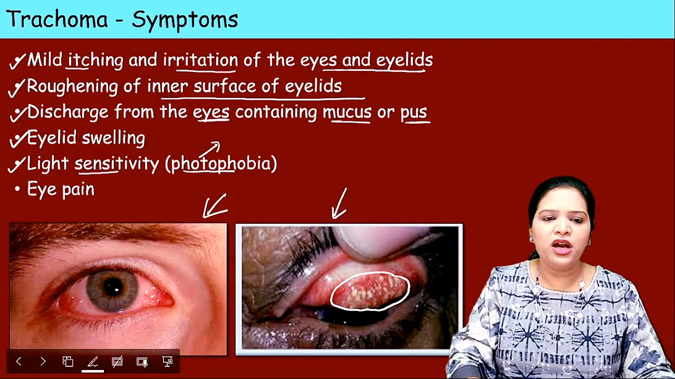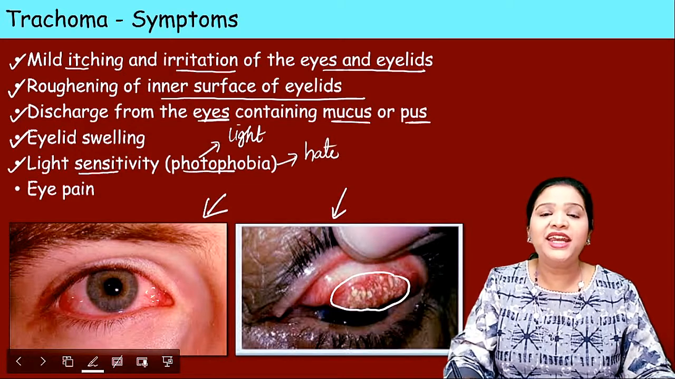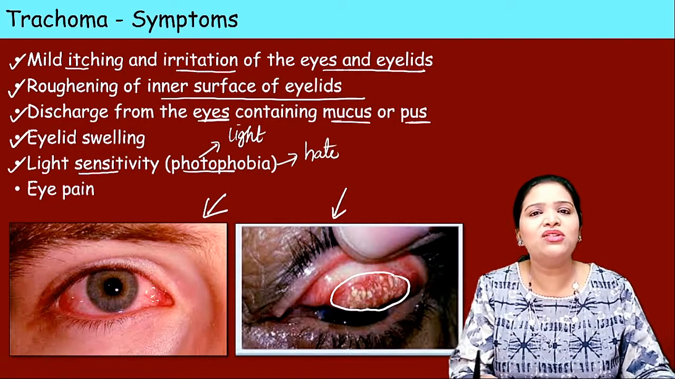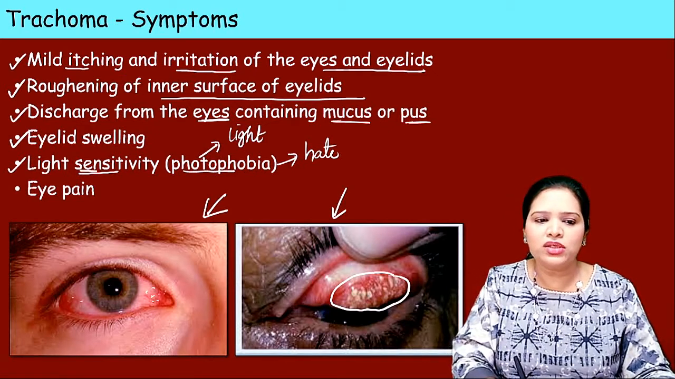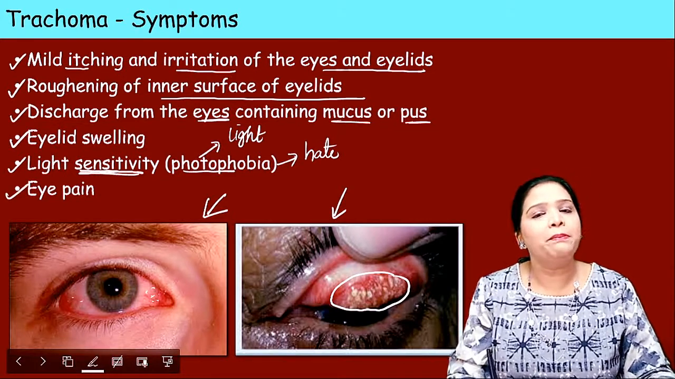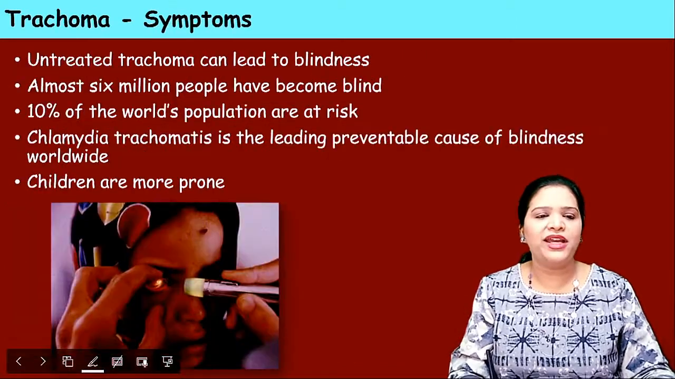What is photophobia? Photo means light, phobia means hate. Hating the light: the patient does not want to see light, they hate light because the eyelids are affected. That is called light sensitivity, photophobia, and there is pain in the eyes. So these are the symptoms of trachoma infection.